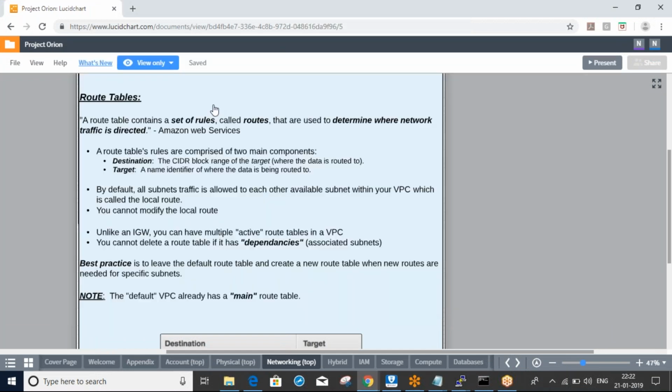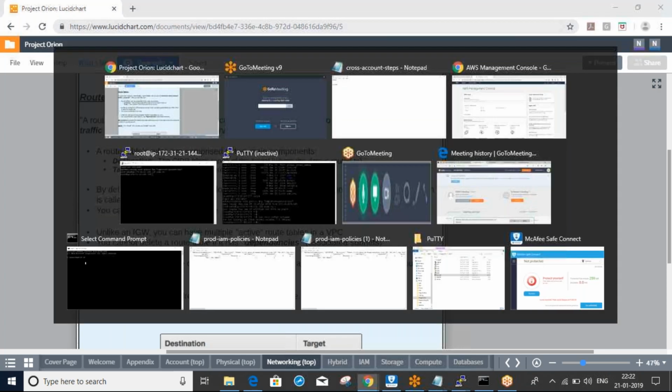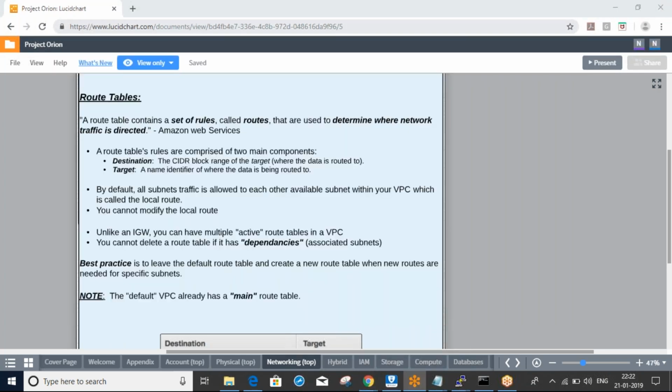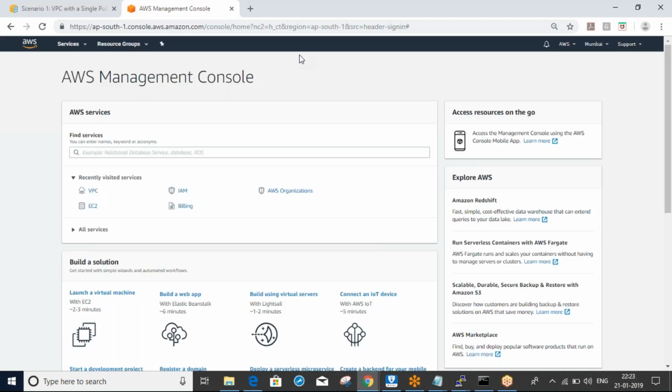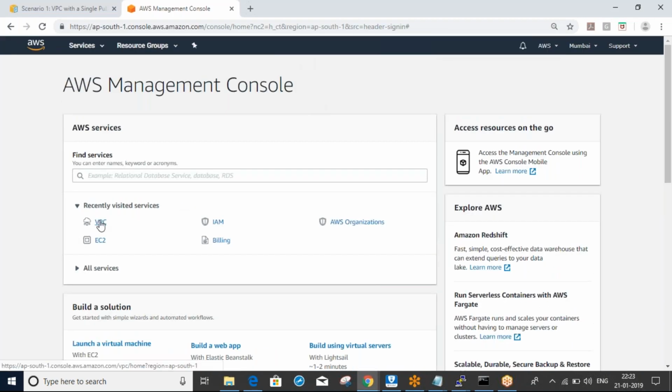No, not the default VPC. I attached my VPC. I'll show you once again. Okay, I'll remove it, one second, and I will create it from scratch.